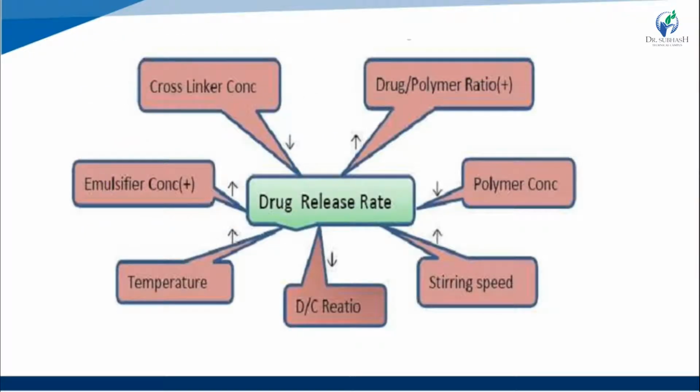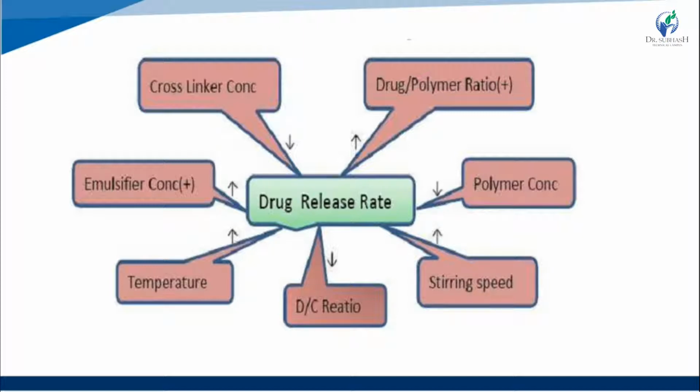Now the factors affecting drug release rate. First, the drug to polymer ratio: as the drug ratio increases, the release rate also increases. Then polymer concentration: if polymer concentration increases, drug release decreases.